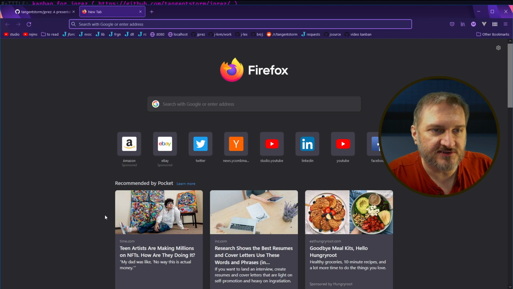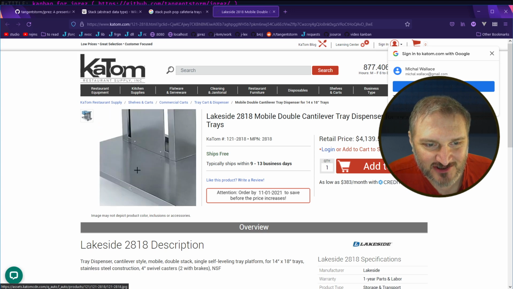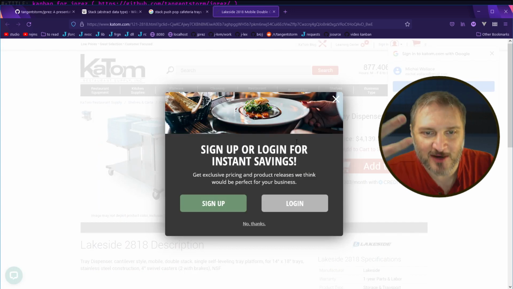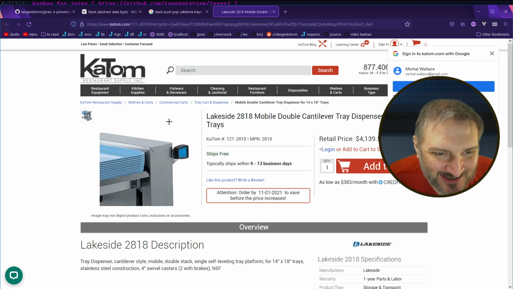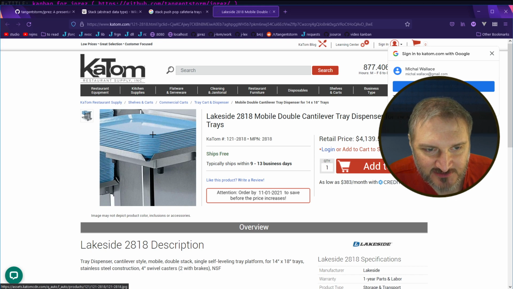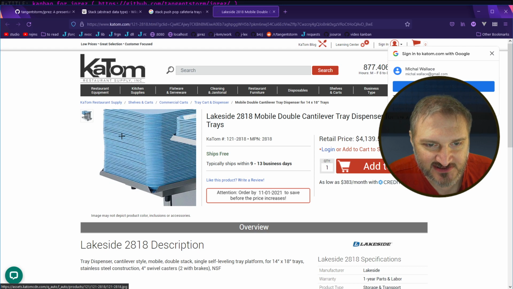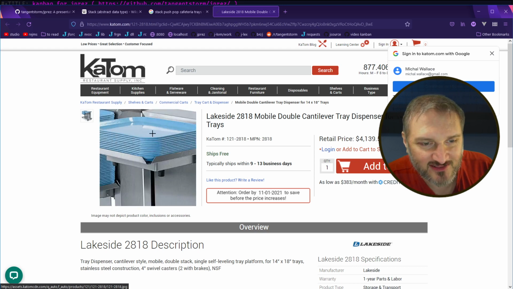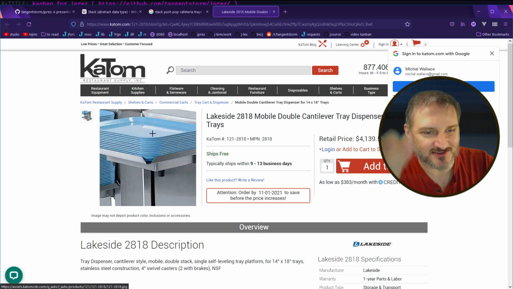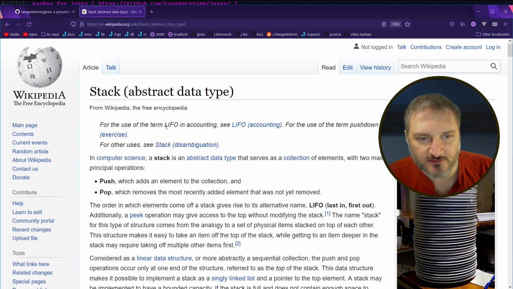The metaphor is this thing. The idea is that you've got a stack of lunch trays, right? And you push things onto them. And as you push them, you get a pop up, right? This is a different kind of pop. As you push things onto the stack, this pressure-mounted tray is pushed downwards. And as you remove things, the spring or pneumatics or whatever it is that's inside of this thing pushes it back up. So as you take the item off, there's a kind of popping sound as the spring fires and the trays move upward. So that's where the words came from, as far as I know. It's this metaphor of a machine like this. But you can also call it a LIFO, for last in, first out, or first in, last out, FILO, right?